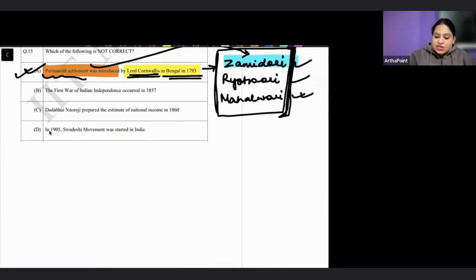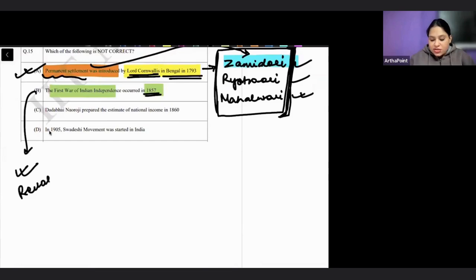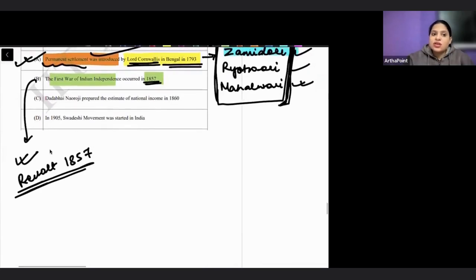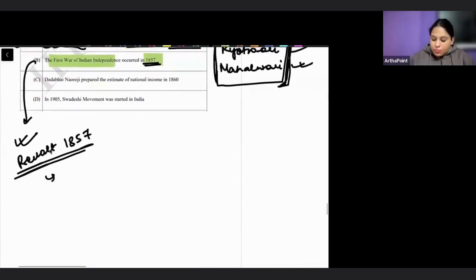The second statement says that the first war of Indian independence occurred in 1857. This is also a correct statement. This war of independence is actually called the Revolt of 1857. Right? Revolt 1857 had various reasons why this war of independence started. There were a lot of reasons. But the most important reason was called the Doctrine of Lapse.